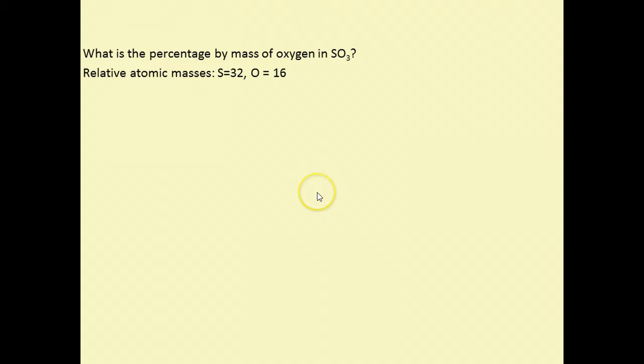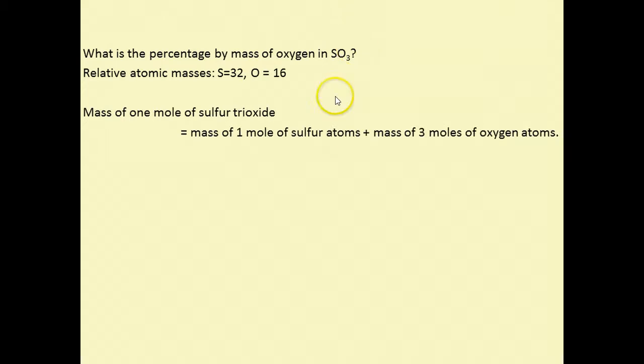If we look at a question in chemistry which would be very similar, what's the percentage by mass of oxygen in sulfur trioxide? We're not actually going to do the calculations, but just think through what we're going to do. We'd work out the total mass of 1 mole of sulfur trioxide, which would consist of the mass of 1 mole of sulfur atoms plus the mass of 3 moles of oxygen atoms.